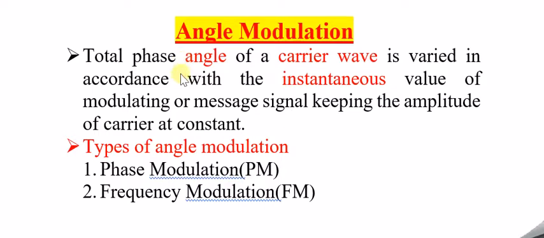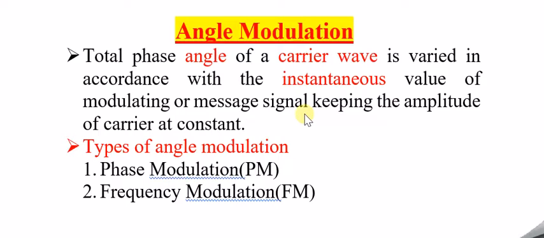So let us quickly try to understand in short what this angle modulation is. The angle means the total phase angle. The phase angle of a carrier wave is varied in accordance with the instantaneous value of the message or modulating signal or baseband signal, keeping the amplitude of the carrier constant.